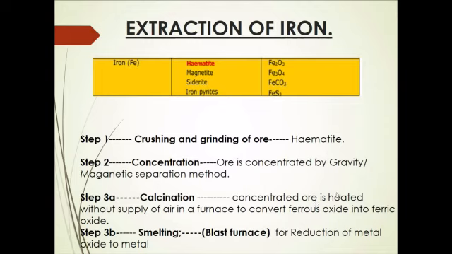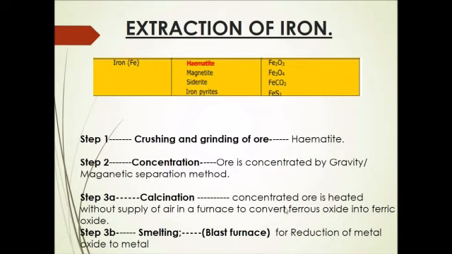What is calcination? Heating the concentrated ore in the absence of air in a furnace is known as calcination. During this process, ferrous oxide is converted into ferric oxide, volatile impurities are removed, and moisture is removed. This calcined ore is now subjected to smelting, which is carried out in a blast furnace. What is smelting? Heating the calcined ore to a high temperature to reduce metal oxide to metal.